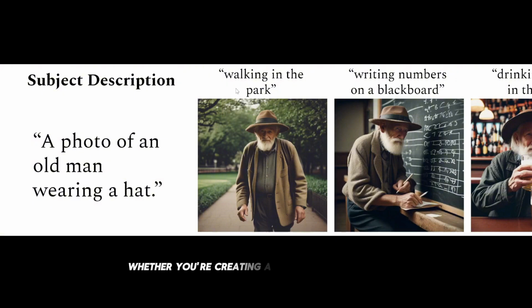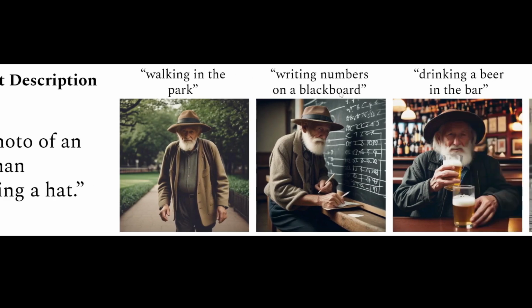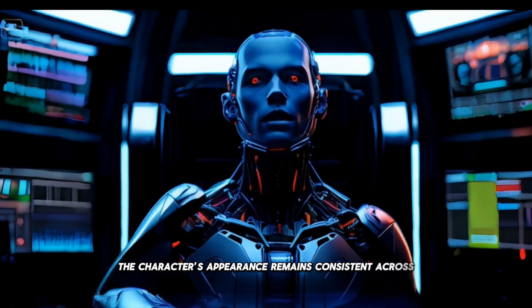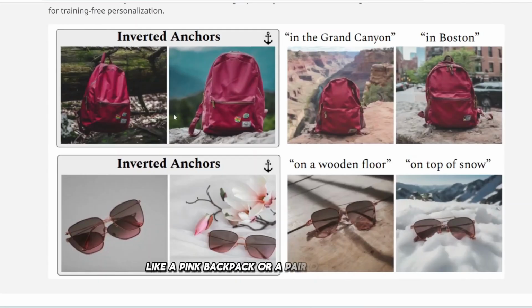Whether you're creating a sequence of an old man walking in a park, writing on a blackboard, or drinking beer at a bar, ConsistStory ensures that the character's appearance remains consistent across all scenes. It also keeps specific objects and styles intact throughout the storyboard, like a pink backpack or a pair of sunglasses.